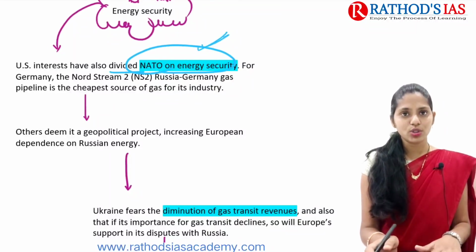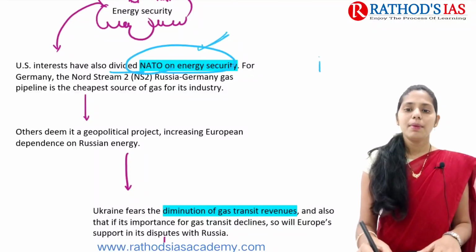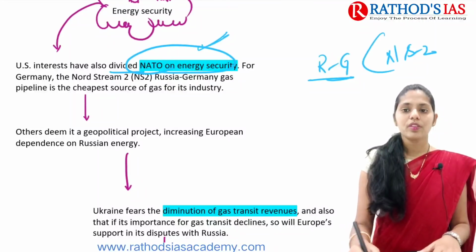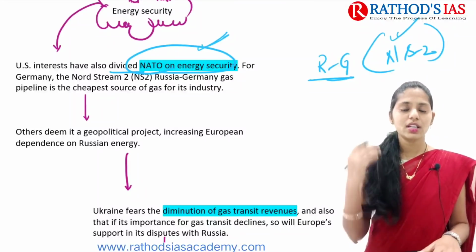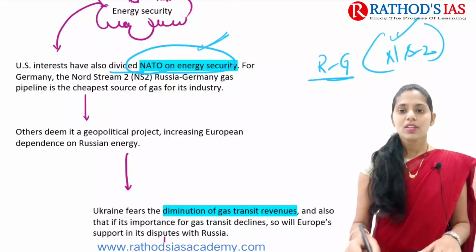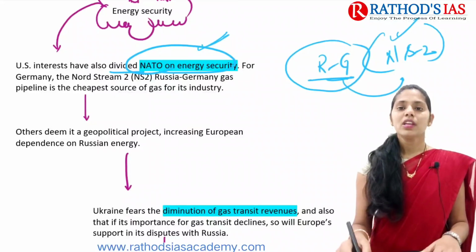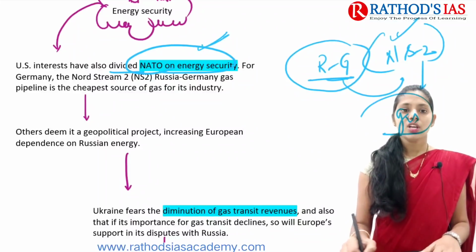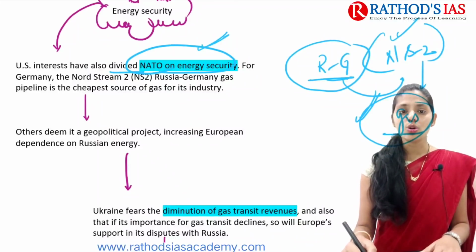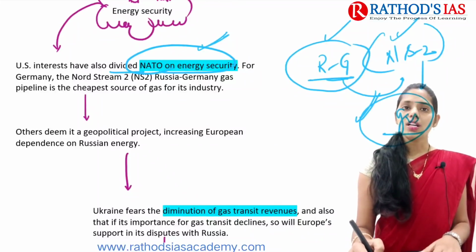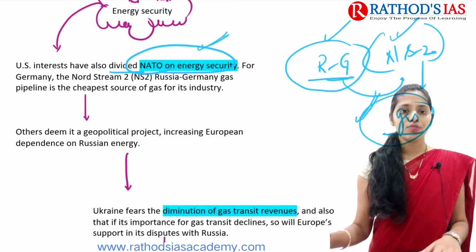Okay, so there is some issue regarding this energy security as well, because Russia and Germany came up with this Nord Stream 2. We already discussed this Nord Stream in our earlier lectures, right? So Russia and Germany came up with this Nord Stream 2, and this is a gas pipeline. It is one of the cheapest sources of energy for industry actually.